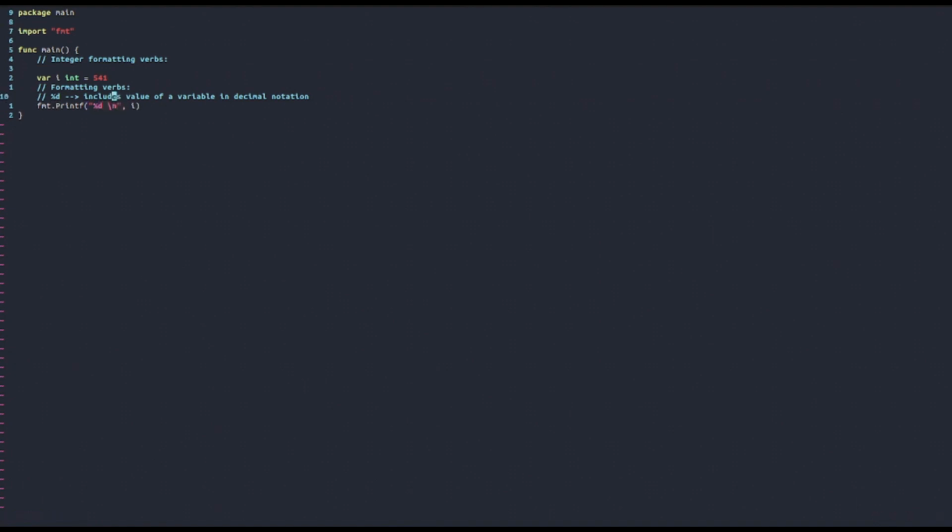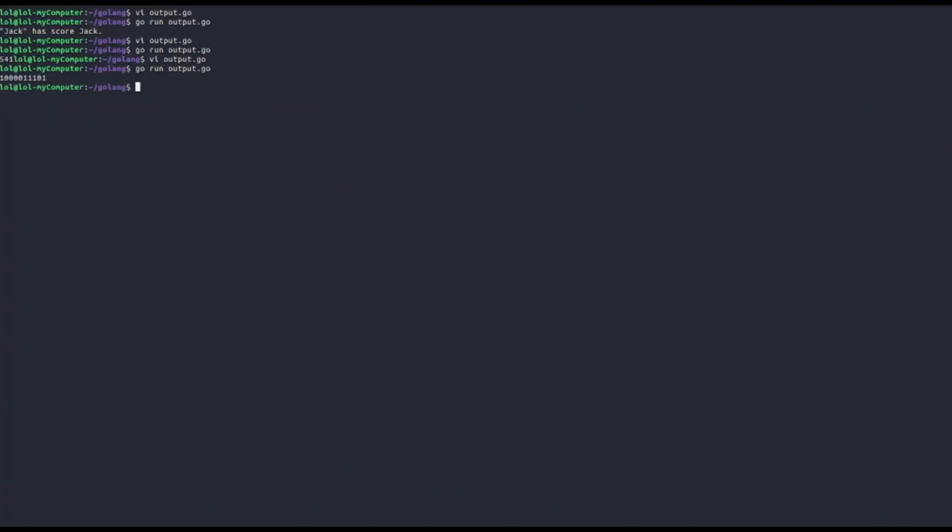But as I said above, there are of course other bases to represent numbers. One of them, for example, is binary, which is very important in computer science. And to represent a number in binary in a formatted string, we use the %b formatting verb, and this includes the value of an int variable in binary. So let's try it with the 541 example before. Now let's see what it yields.